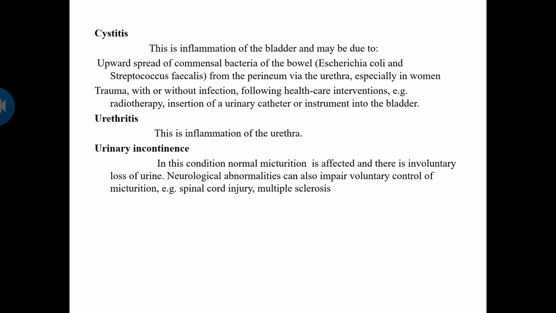Urethritis is the inflammation of the urethra. Urinary incontinence is the condition in which normal micturition is affected and there is involuntary loss of urine. Neurological abnormalities can also impair voluntary control of micturition, for example spinal cord injury and multiple sclerosis.